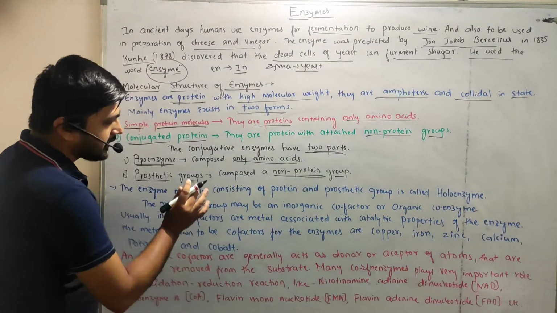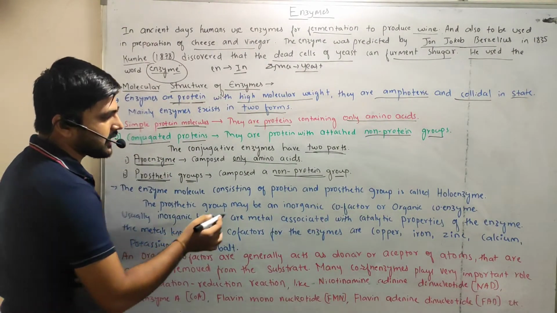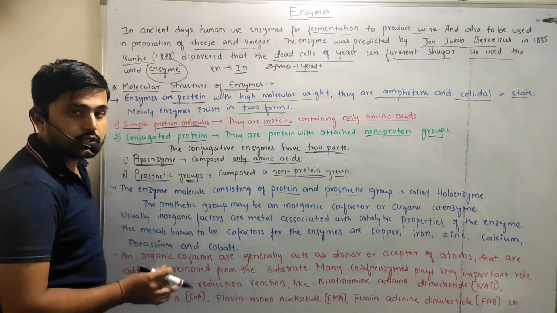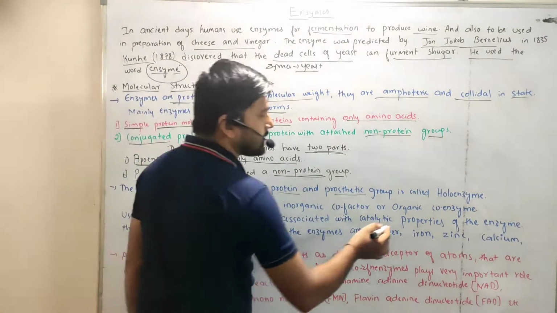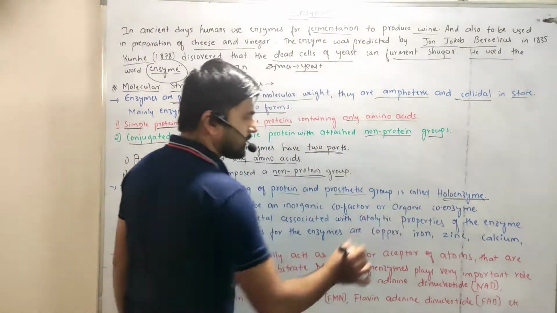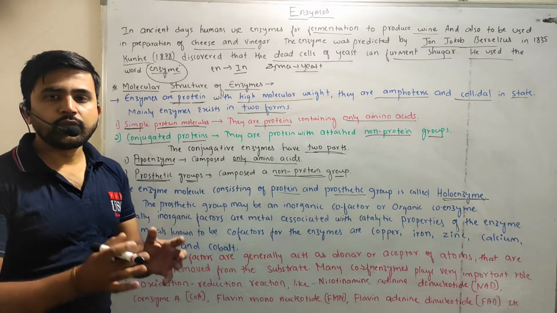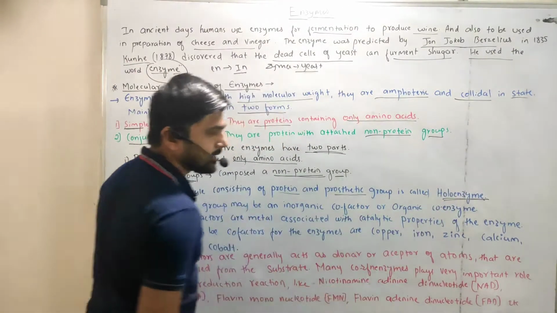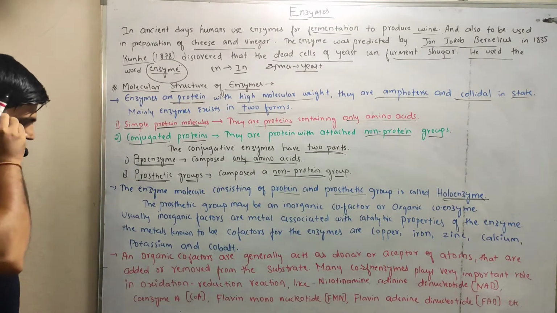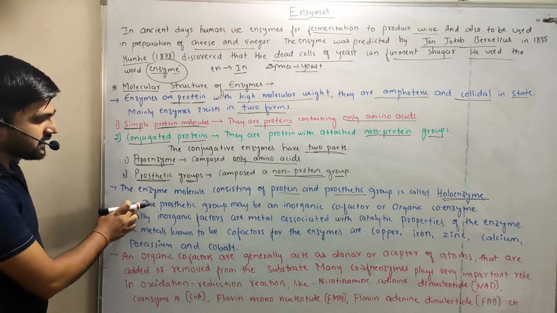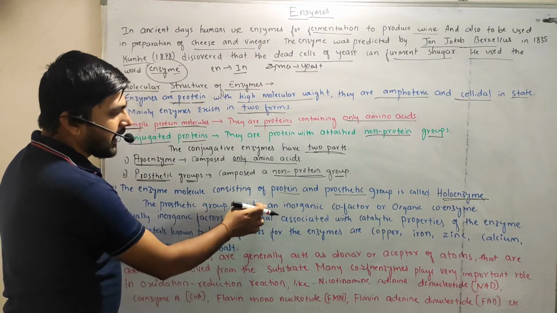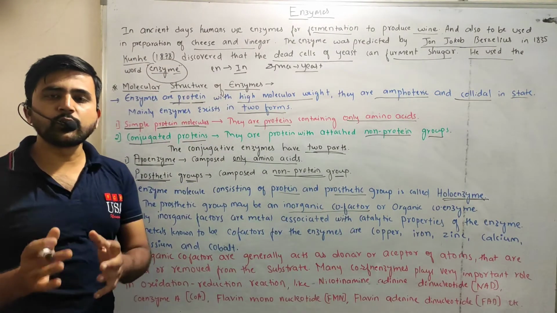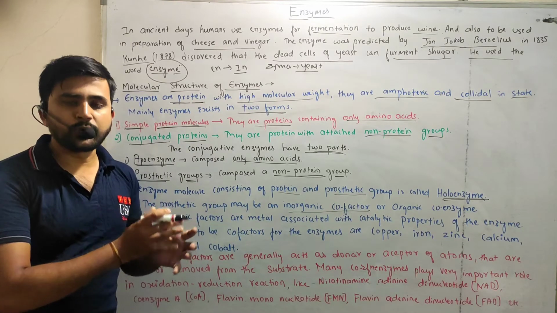In this case, there are some enzymes which have a protein as well as a prosthetic group. Those enzymes are called holoenzymes. The enzyme with protein and prosthetic group is called a holoenzyme. The prosthetic group may be an inorganic cofactor. We said that the prosthetic group is nothing but the non-protein group attached to the protein.